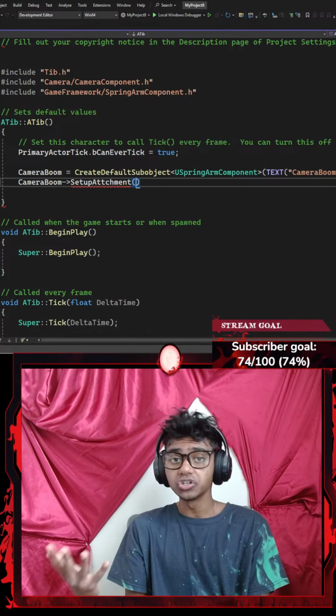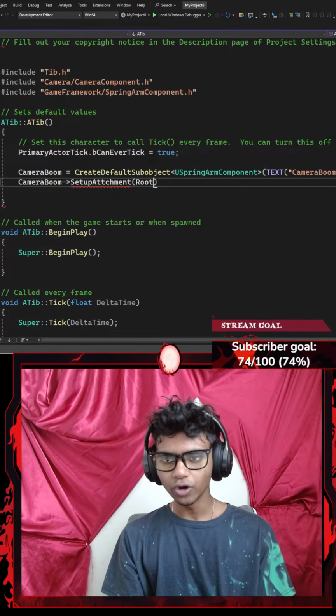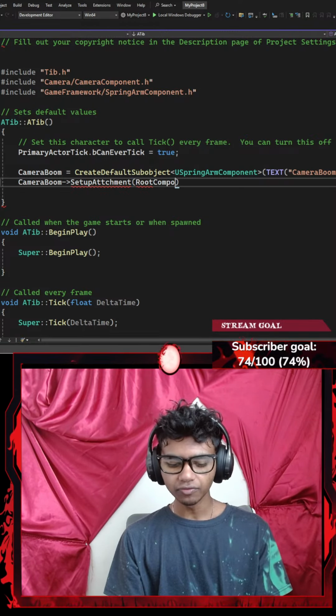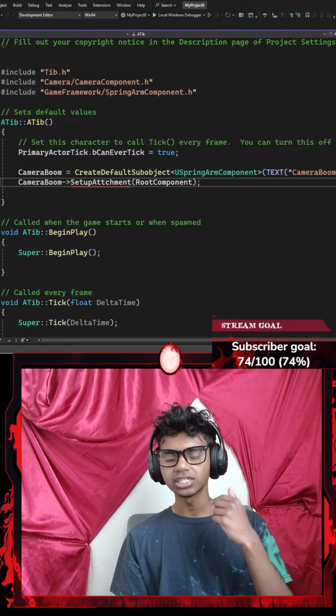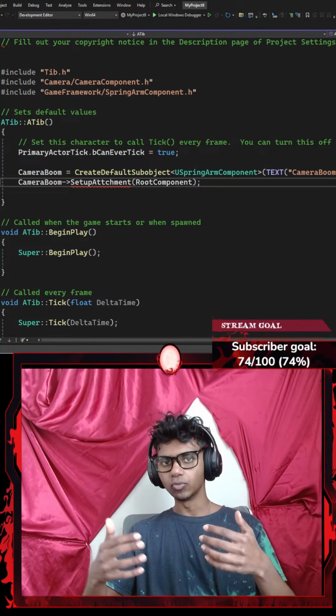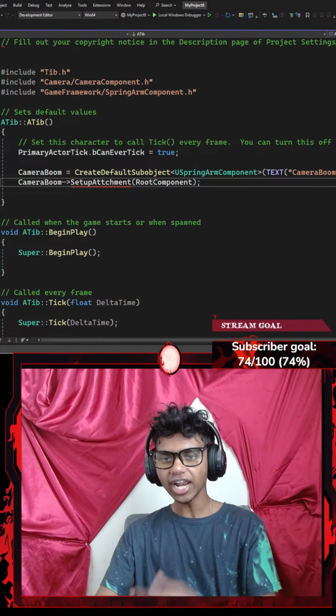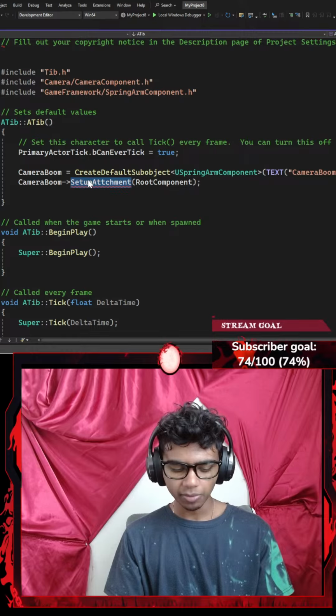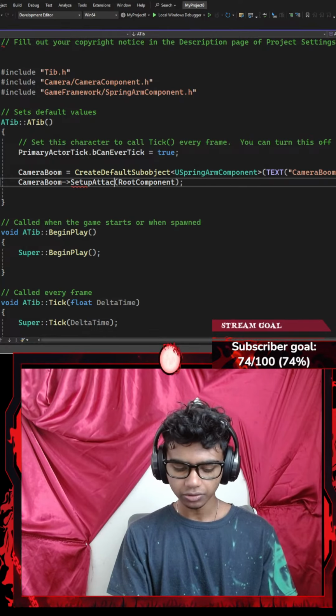We would need a root component. With the root component, I can actually see my player move, turn, rotate, or be scaled. Without it, I wouldn't be able to do any of that. And maybe fix my typo, setup attachment.